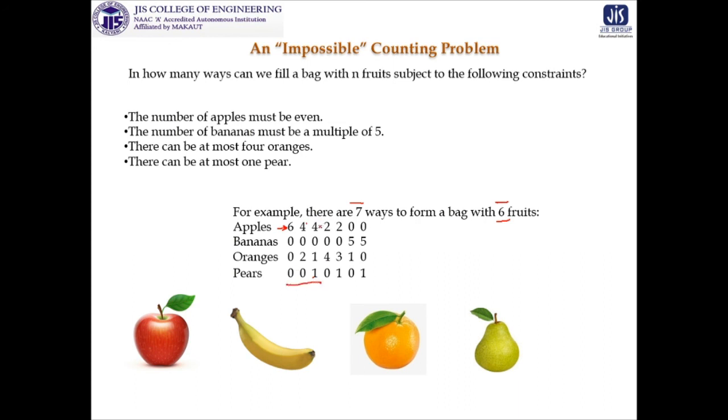Now we are moving to 2 apples and we are not able to give any banana because 5 plus 2 will be 7, and we have capacity 6. So 2, 0, 4, 0 we are getting 6, and then 2, 0, 3, 1 we are also getting 2 more options. After that we are making apples 0 and putting bananas 5. So either we will take 1 orange or we will take 1 pear. So ultimately we are getting 3 plus 2 plus 2, that is 7 ways for filling it up.